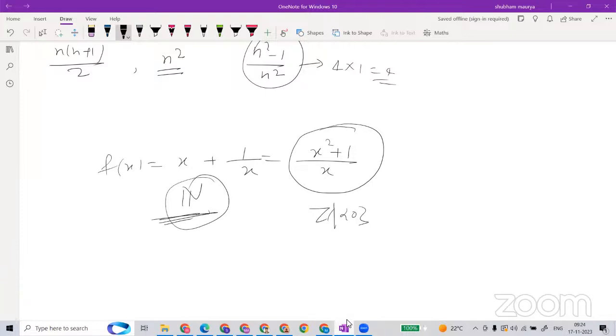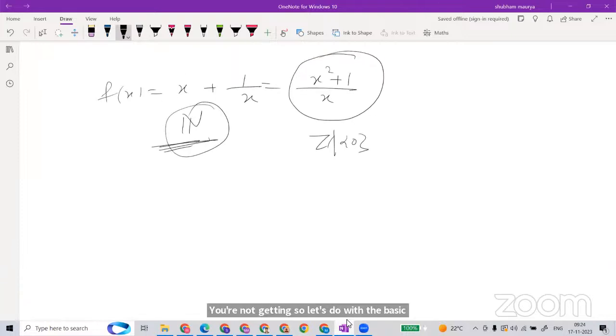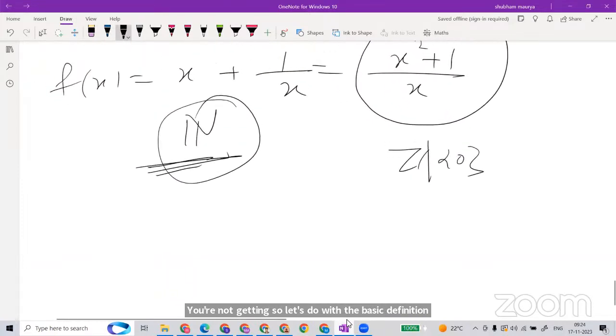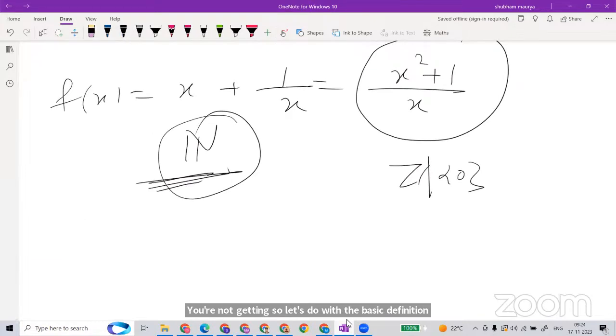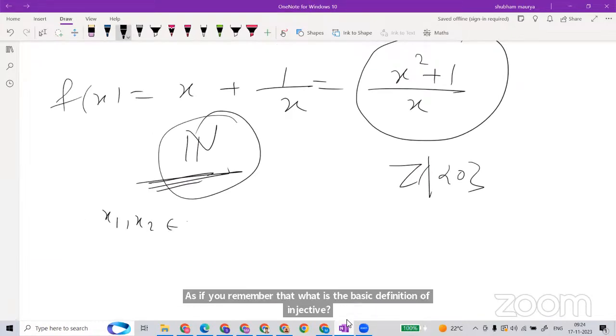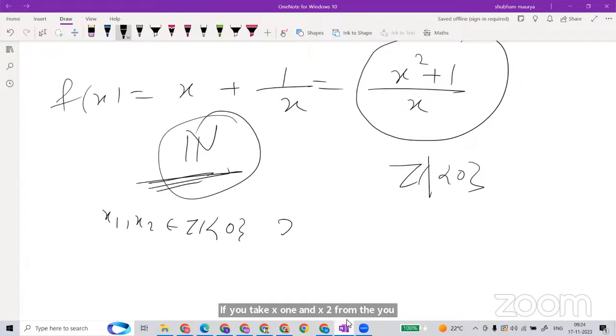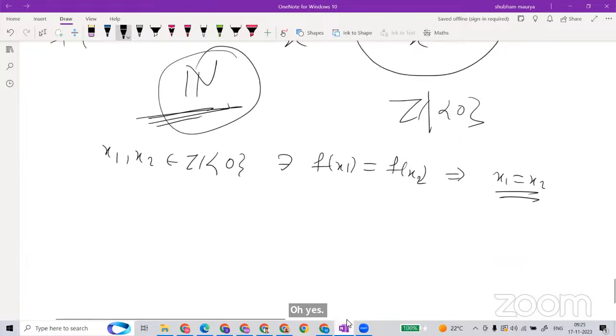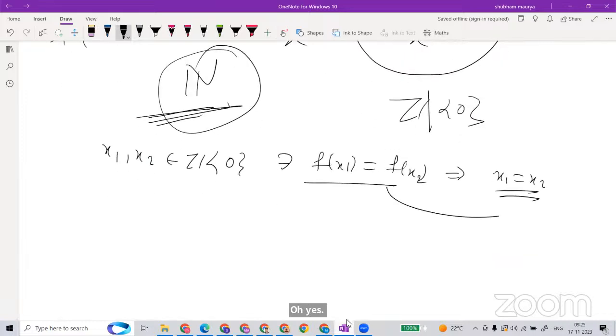You're not getting it, so let's do it with the basic definition. If you remember, what is the basic definition of injective? If you take x1 and x2 from the domain such that f of x1 is equal to f of x2, this should imply x1 is equal to x2, right? This is the definition of one-one. So let's solve that, and we'll reach here.